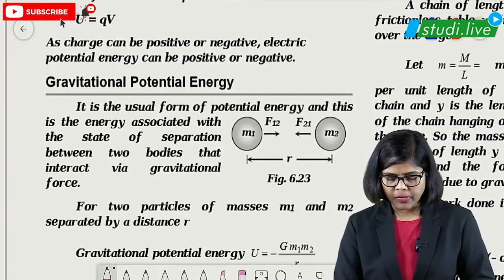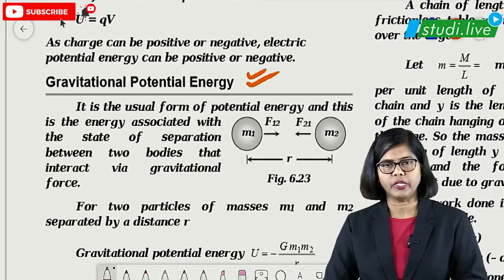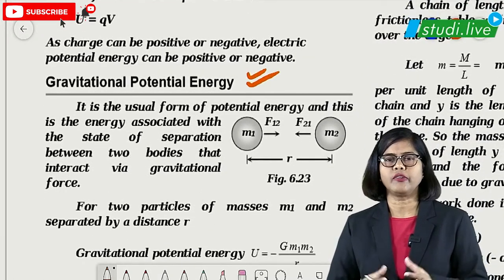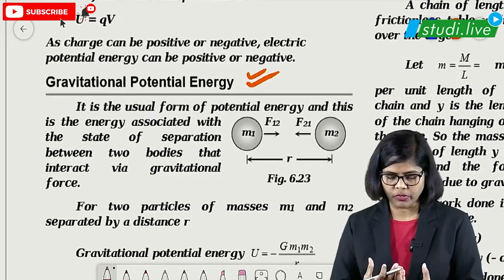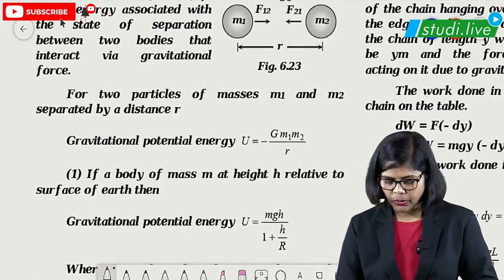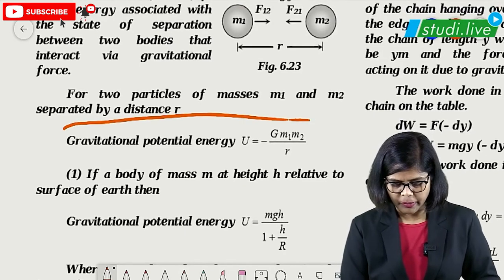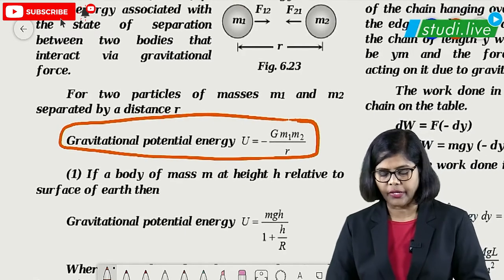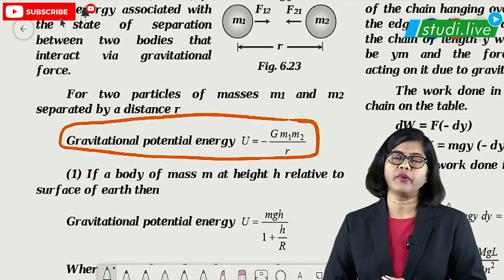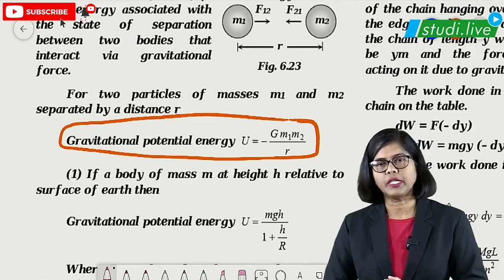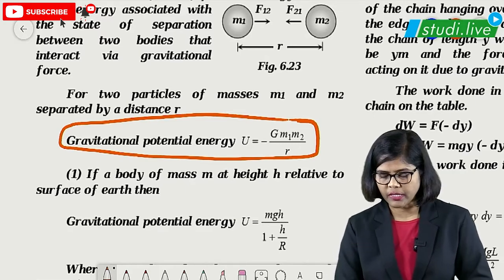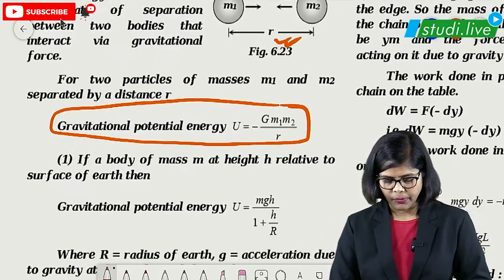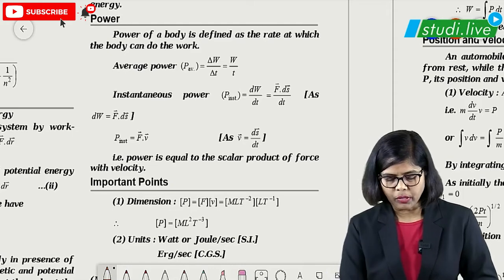Then after that comes the gravitational potential energy. When two bodies are there, the force of attraction between them is the gravitational force of attraction, and based on that you get this particular formula that you have to remember: gravitational potential energy is minus G m1 m2 upon r. Capital G is the universal gravitational constant, m1 and m2 are the masses, and r is the distance between the two masses.